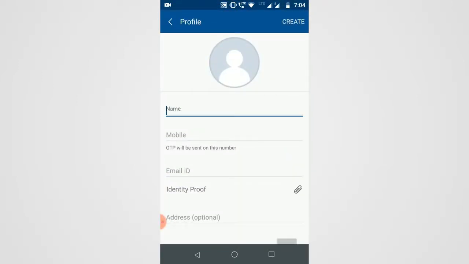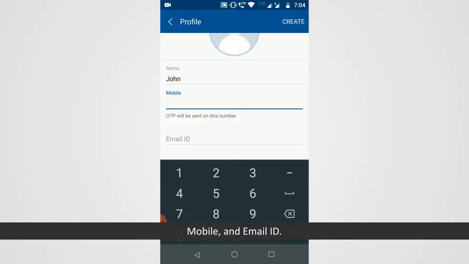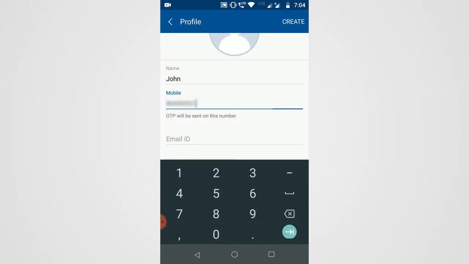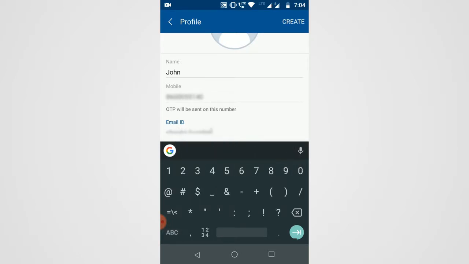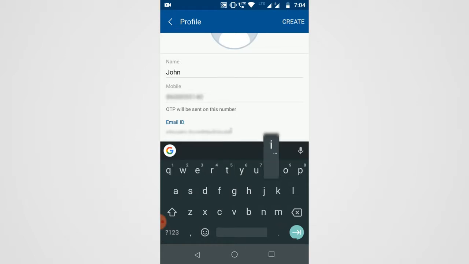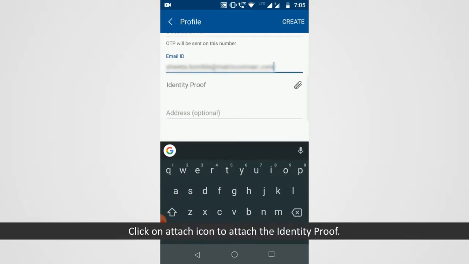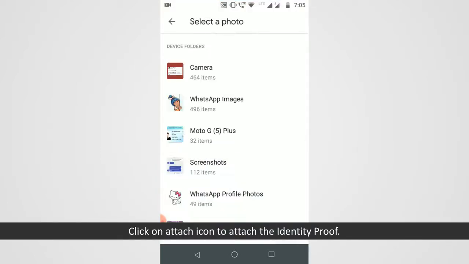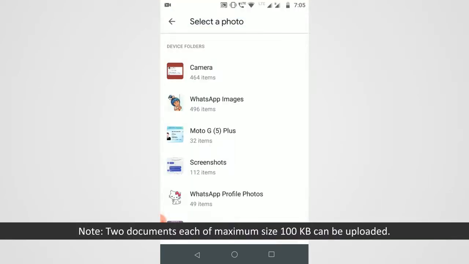Enter the name, mobile, and email ID. Click on Attach icon to attach the identity proof. Note, 2 documents each of maximum size 100 KB can be uploaded.